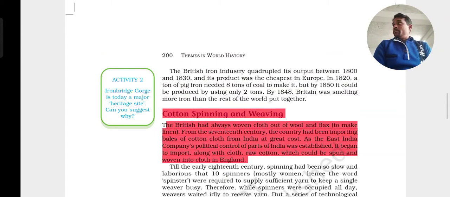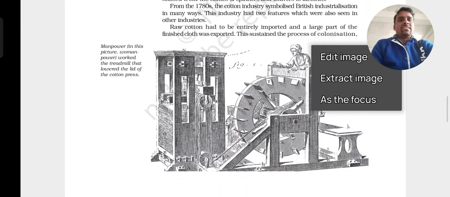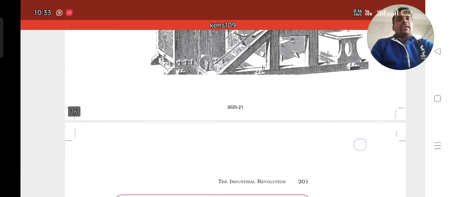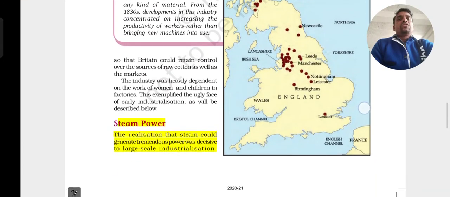So in the country the cotton also is being produced more and more. Through the cotton they are spinning and weaving the cloths, and all that we have already discussed. And next, when we come to the next topic, it is the steam engine.